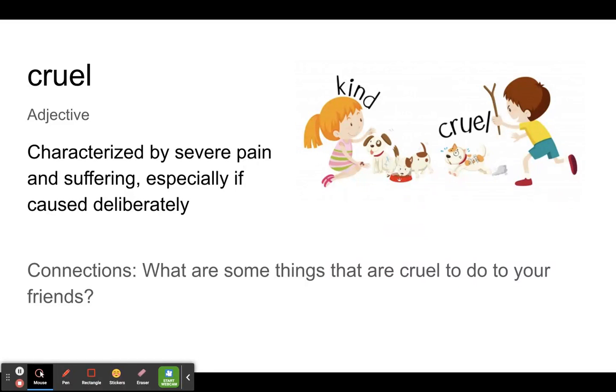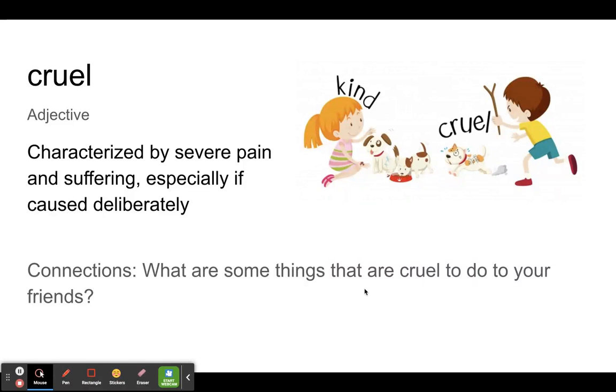Cruel, adjective characterized by severe pain and suffering, especially if caused deliberately. So you can see in the picture, this girl is being kind to the puppies here. This boy is being cruel because he's taking a stick and hitting the dog on purpose. We do not do that.